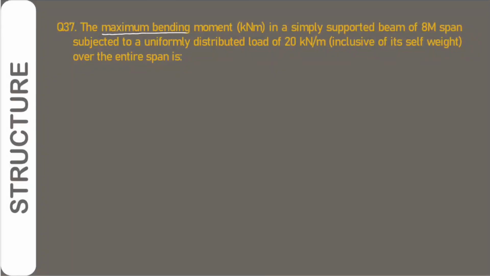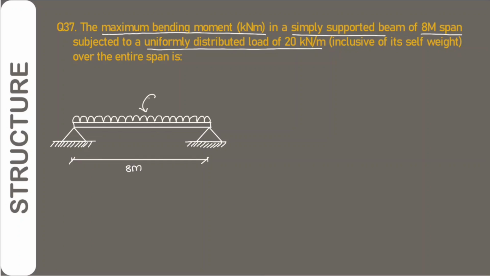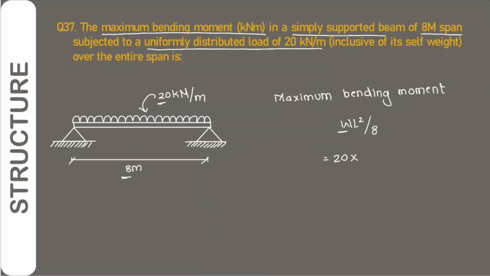Numerical number 37. The maximum bending moment in a simply supported beam of 8 meter span subjected to a uniformly distributed load of 20 kN per meter, inclusive of its self weight, over the entire span is. So we have a simply supported beam of 8 meter span with a uniformly distributed load of 20 kN per meter. The maximum bending moment will be WL square by 8, that is 20 into 8 square, where 8 is the length, divided by 8, which comes to 160 kN-m.